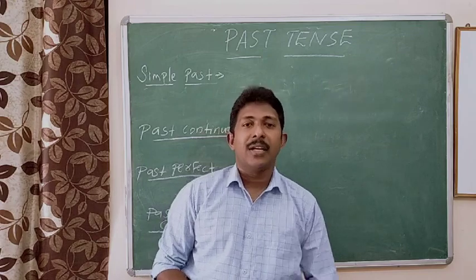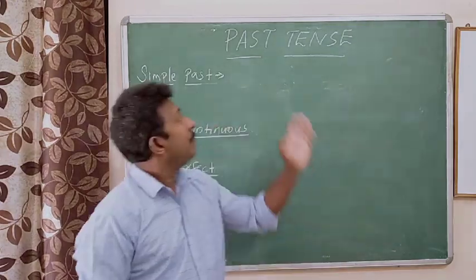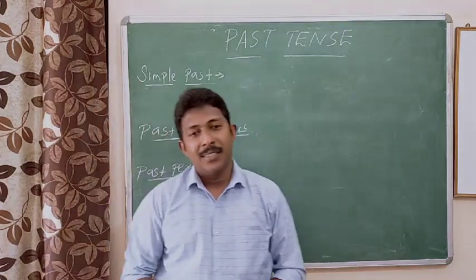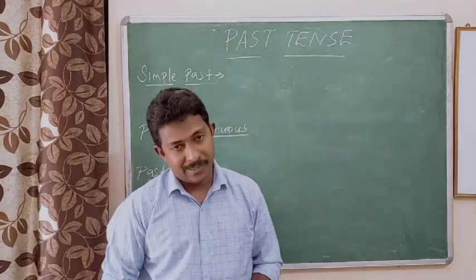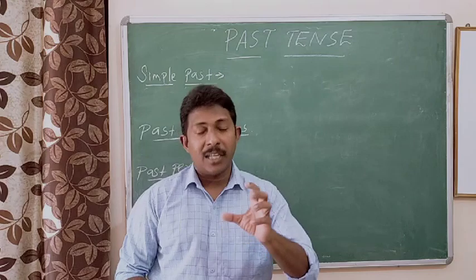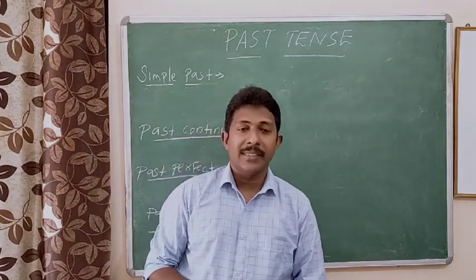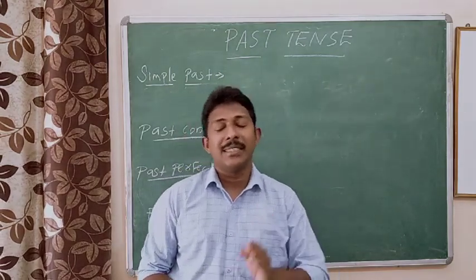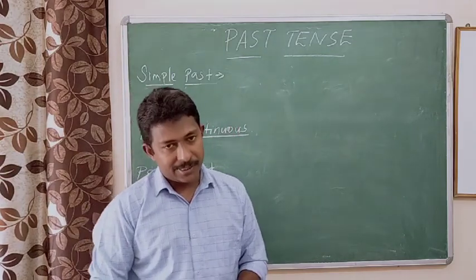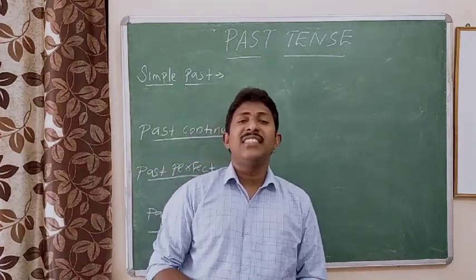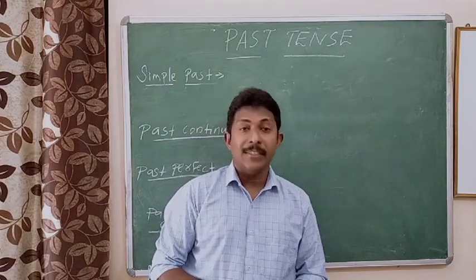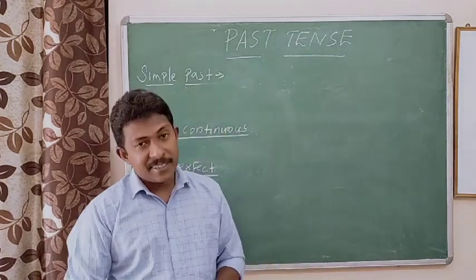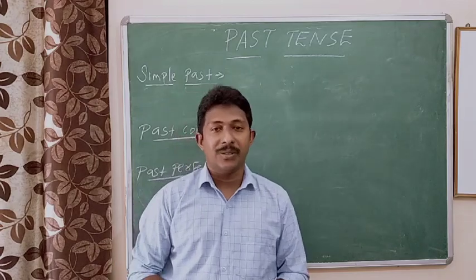Today we are going to study about past tense. The last class we studied about present tense. There are three kinds of tenses: present tense, past tense, and future tense. Present tense is divided into four: simple present, present continuous, present perfect, and present perfect continuous.